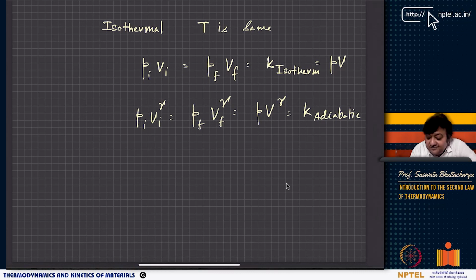Isothermal is for a given temperature T, and adiabatic, in case of adiabatic, what am I keeping fixed? I am keeping nothing fixed, right? Temperature is changing, your pressure can change, your volume can change. So you have PV by T, the relation, so pressure, volume, temperature, all constant. You can write in one case PV to the power gamma, where gamma is Cp by Cv. In the other case, there is no gamma.